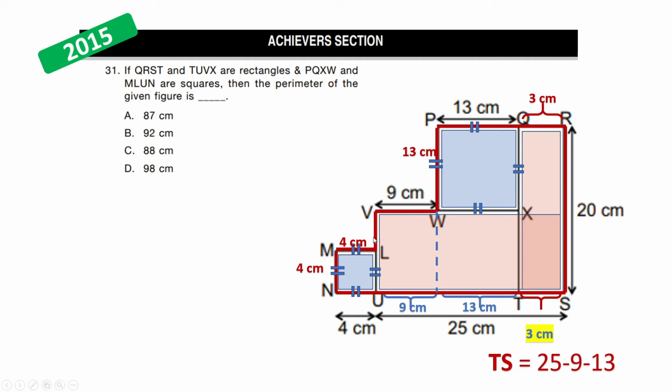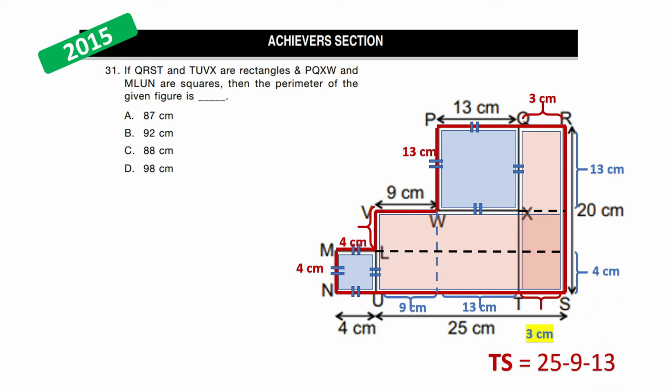Similarly, now let's look at VL. For VL, we will extend these lines VX and ML horizontally, touching the opposite side at 2 points, such that the first portion starting with R would match the opposite side PW and hence would be 13 cm, and the lower portion, which is ending in S, would again be the opposite side of this bigger rectangle formed, so the opposite side is MN, hence this will also be 4 cm.